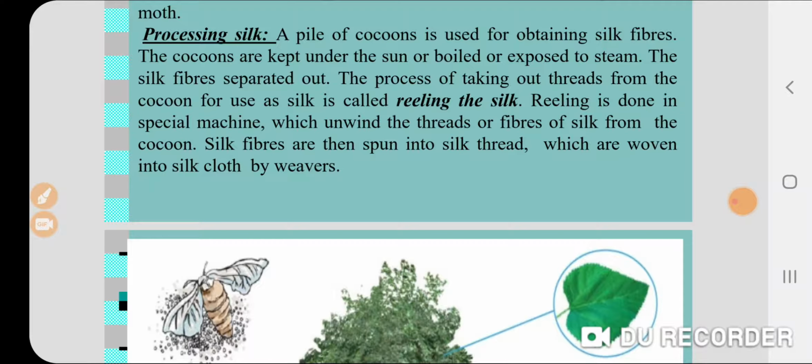Reeling is done in special machines which unwind the threads or fibers of silk from the cocoon. Silk fibers are then spun into silk thread, which is woven into silk cloth by weavers.